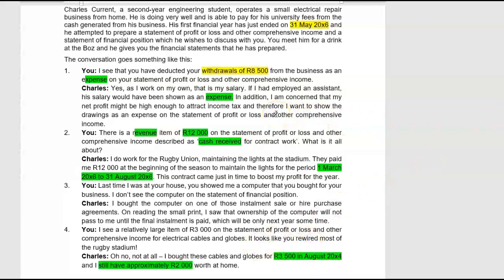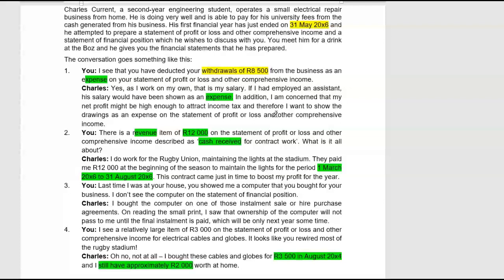So guys, what happened when he bought the cables and globes? He credited his bank account with the amount he paid for it, 3,500, and he debited an inventory account for cables and globes of 3,500 Rand. Now, as he has used those cables and globes, he has withdrawn that value of the globes and the cables that he's used out of the inventory account.